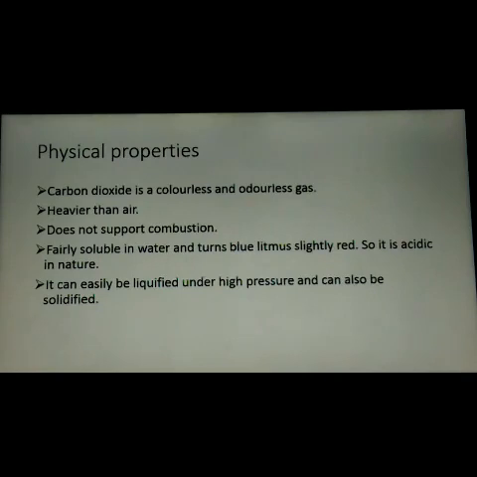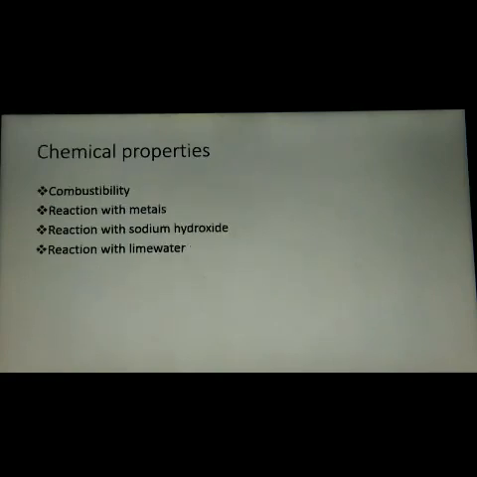So it is generally a colorless and odorless gas, heavier than air, and it does not support combustion. Do you know which gas supports combustion? Yes, it is oxygen. Oxygen is the gas which supports combustion, while CO2 does not. Now let us move into the chemical properties of carbon dioxide, right? The chemical properties are combustibility, reaction with the metals, reaction with sodium hydroxide and reaction with lime water.